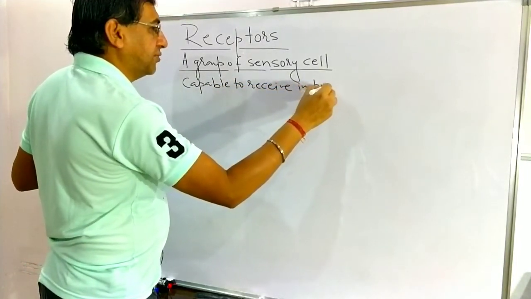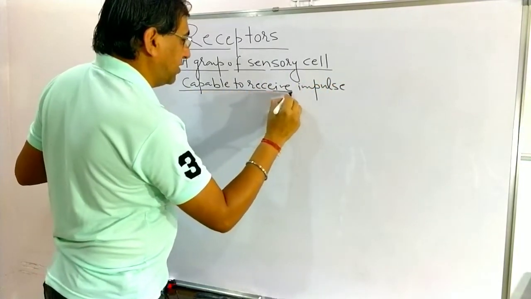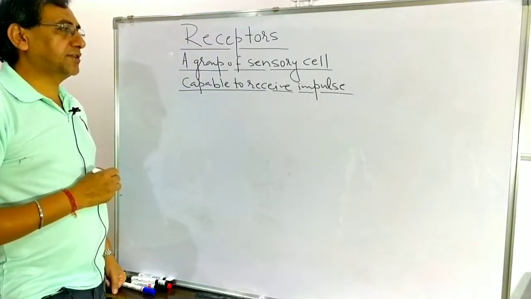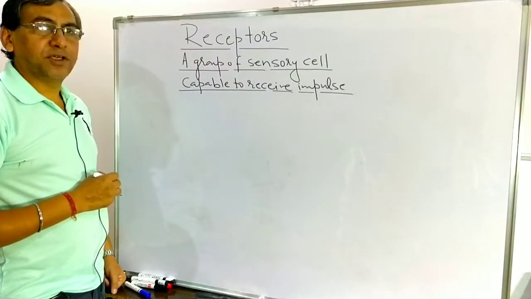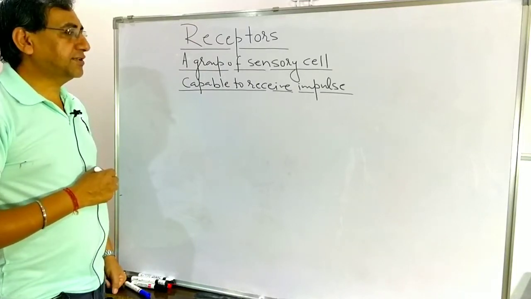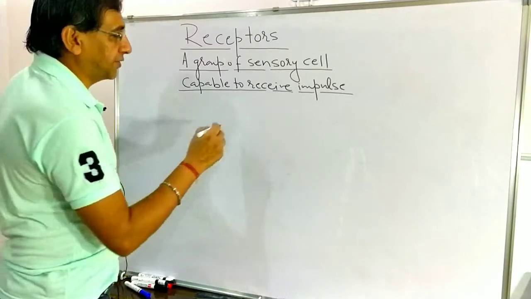That is known as the receptor. So a group of sensory cells capable to receive impulses, that is known as the receptors.